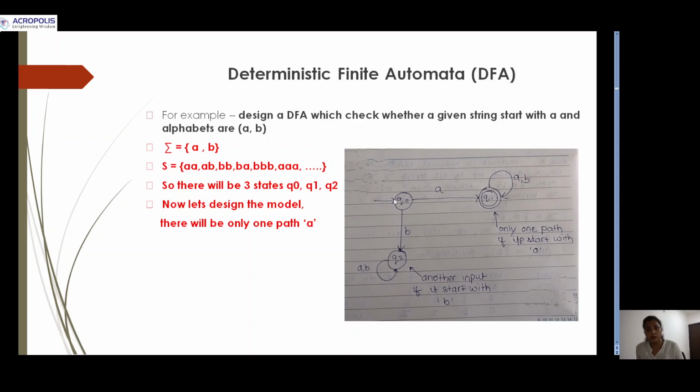Then start with A. There is one path for A input, and when the input is A, the next state will be Q1, and Q1 will be the final state, because strings starting with A will be accepted by this deterministic finite automaton. Then A followed by anything is a valid string, so we construct a loop for A, B. An invalid string is whenever the string starts with B, so we construct another state Q2, and this is a non-final state, or we can say a dummy state.